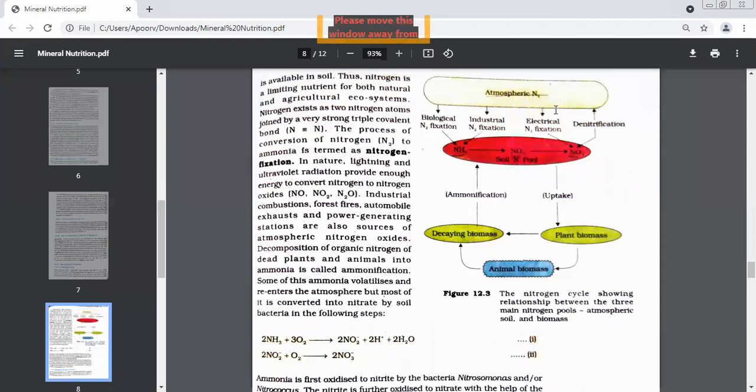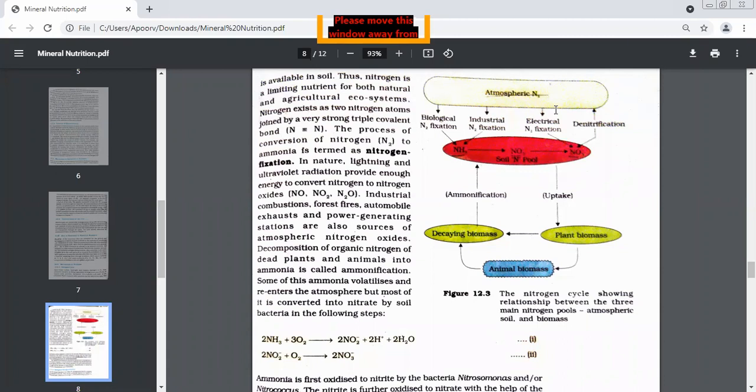You just told me that the formula of nitrogen is N2. So how many atoms are there? 2 atoms, na beta? So that is what I was asking you. Remember this, there are 2 atoms.